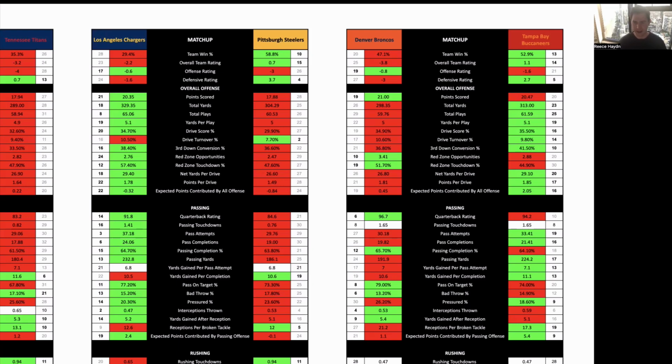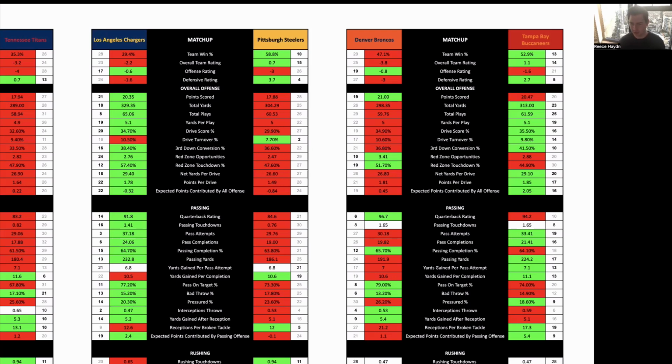Both QBs are going to air the ball out, as that's going to be their easiest way of scoring points and winning this game. And when you have a game with a lot more passing attempts, it leads to a higher-scoring game. Not only can you generate more yards per play, but also if it's a dropped pass, that stops the clock, whereas on a rushing play, the clock will keep ticking. So if you're betting unders, you want more of a lean towards running plays, or if you're betting overs, you want more of a lean towards passing plays, at a really basic level.